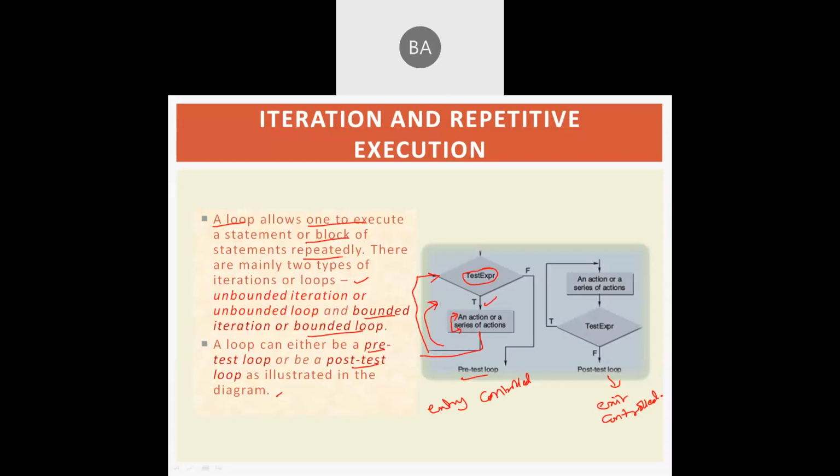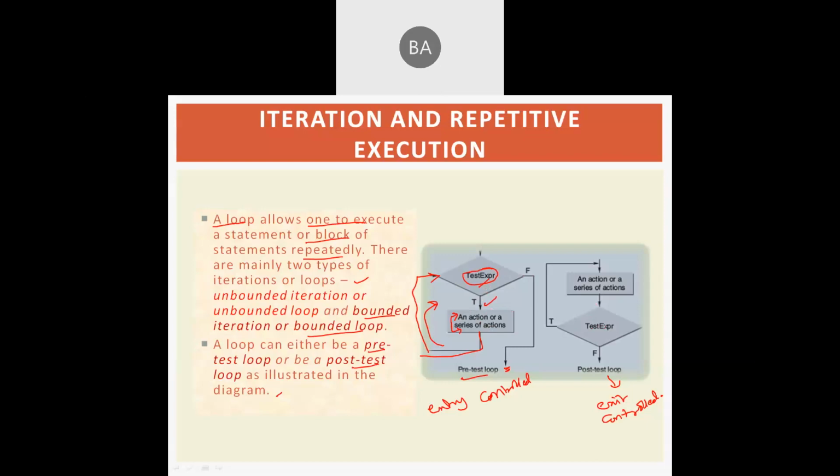This is the looping, iteration or repetition we carry out as long as the test expression is true. When the test expression becomes false, we come to the next statement after the loop. This is called a pre-test condition loop because we test the condition prior to the execution of the body of the loop.